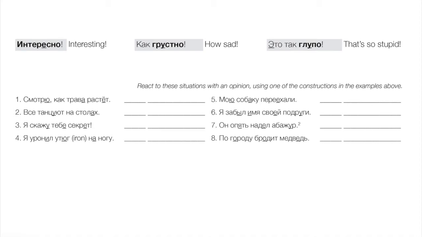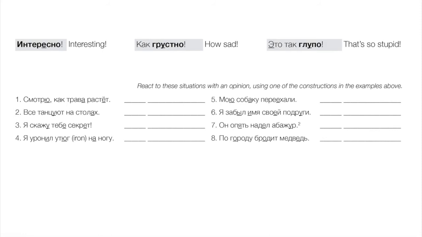7. Он опять надел абажур. Okay. Oh my God, he's wearing the lampshade again. Okay, sounds like a really fun party. But he's doing this now for the second time at least, right? So I think this is getting pretty old, right? It was funny the first time he wore the lampshade on his head, but now it's just not interesting anymore. Это так глупо. Это так неинтересно. Может быть, да? Это так невесело.